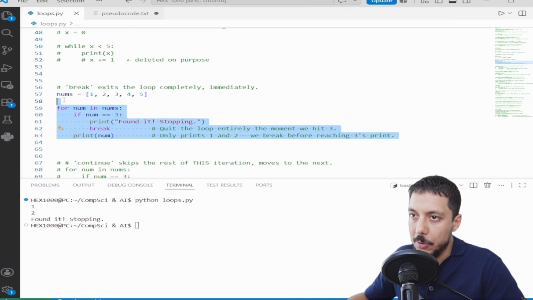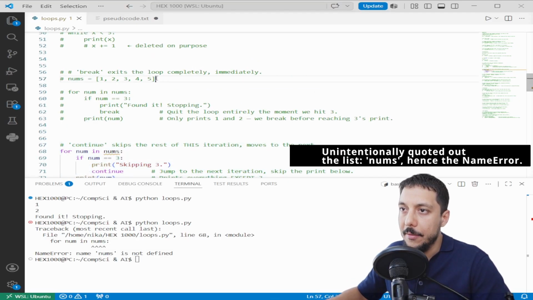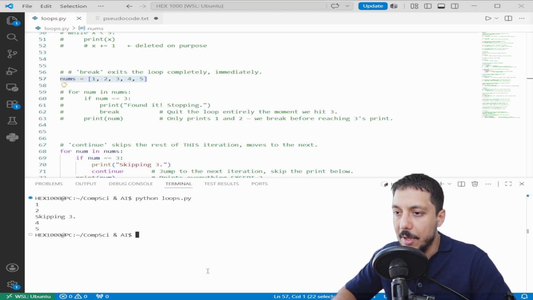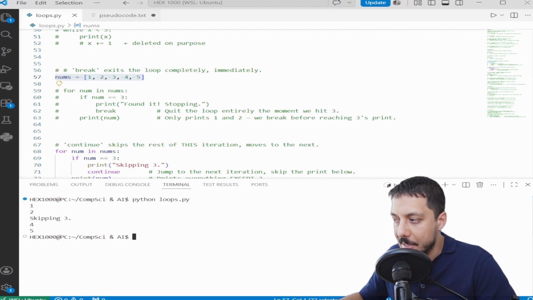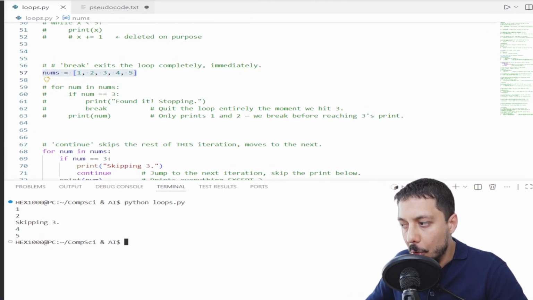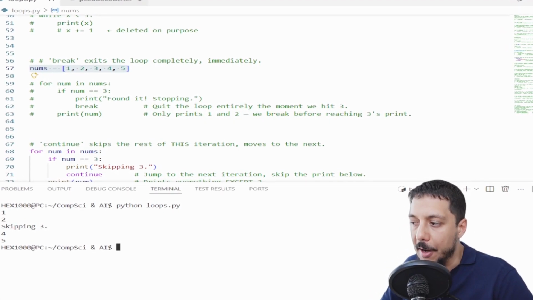Let's continue to code these out, open these, then run it. Oops, what happened there? We coded out nums as well. Sorry guys. Save this, clear terminal, run it again. See the difference? Break stops everything. Continue skips just one iteration and keeps going. The loop printed 1, 2, skip 3, then carried on 4 and 5.